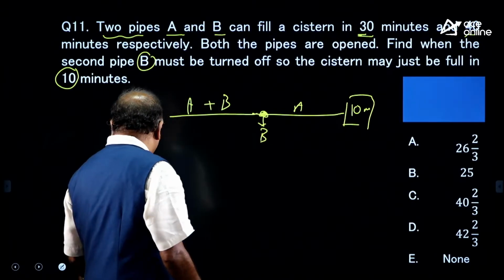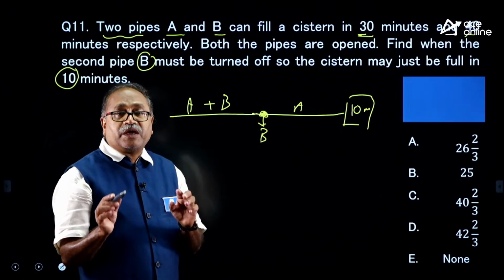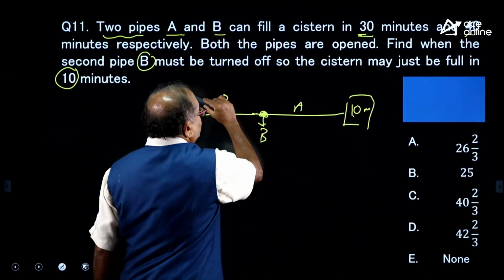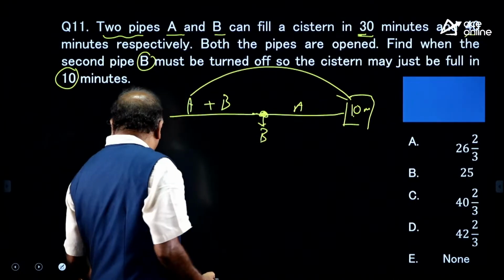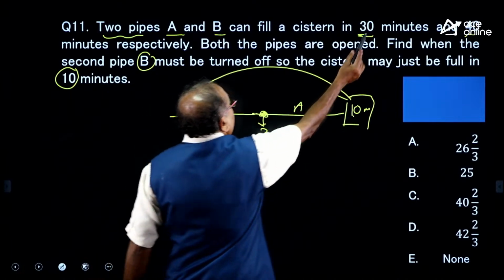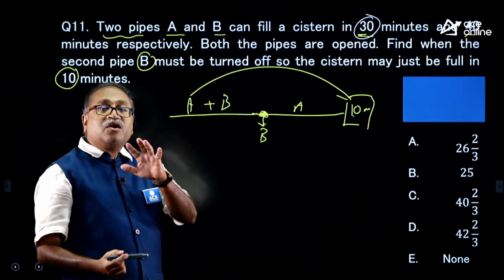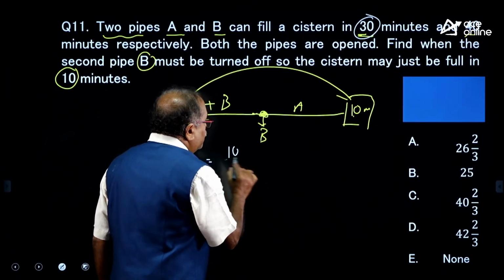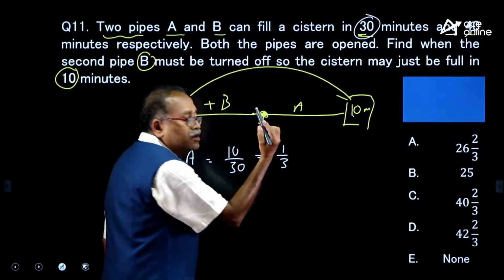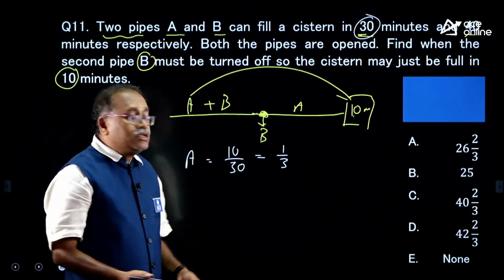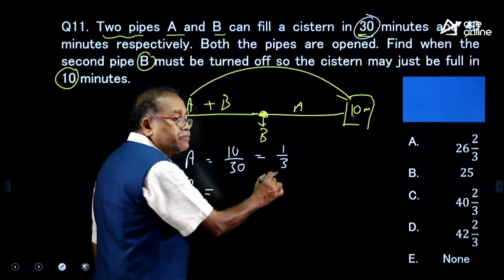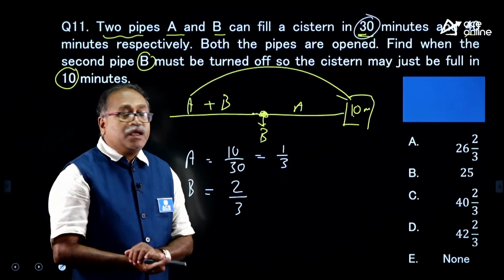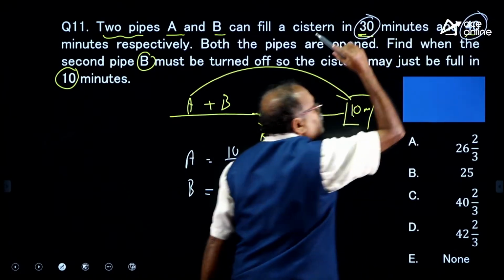my dear friends. So, now here if you are good in time and pipe and cistern, you will immediately say A was completely working for 10 minutes. When A is completely working for 10 minutes and A can fill the tank in 30 minutes, how much is filled? A fills 1 by 30 in 1 minute, in 10 minutes 10 by 30, which is 1/3 filled by A. Then B is obviously filling the remaining part, that is 1 minus 1 by 3, that comes to 2/3 of the tank, and B fills a complete tank in 40 minutes.